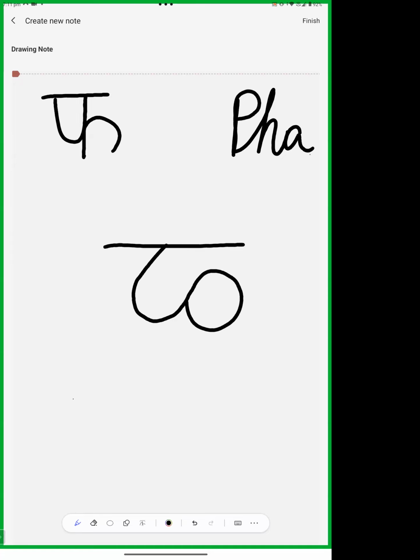The straight line will be there. You start from here, then a curve, and then you have to complete this circle. The second circle will be complete. It will be empty, but it's not free. It will touch the line of H which we made before. Okay, this is H.